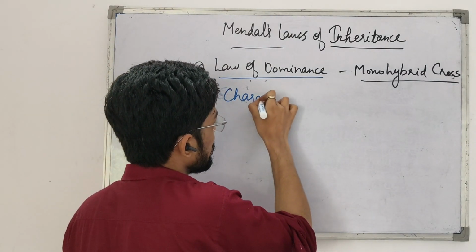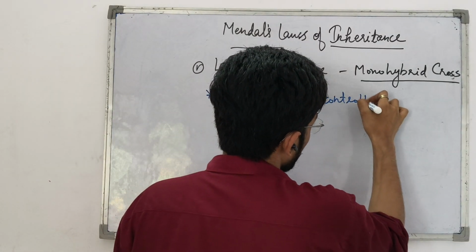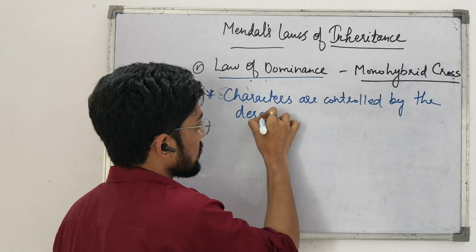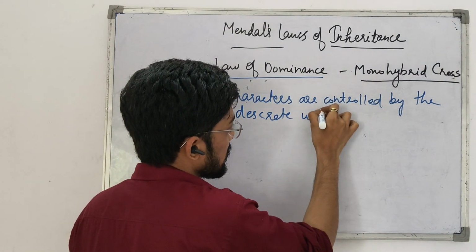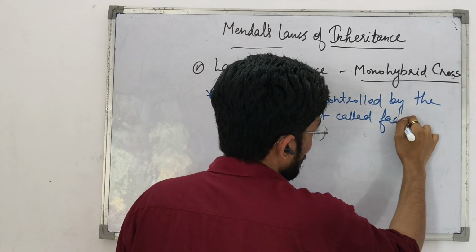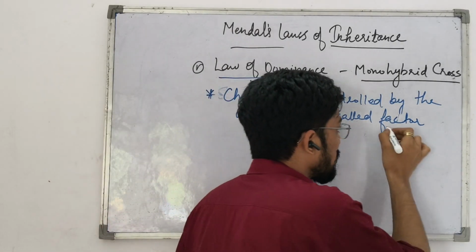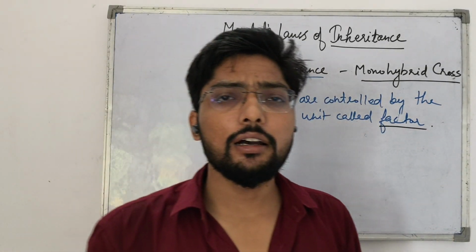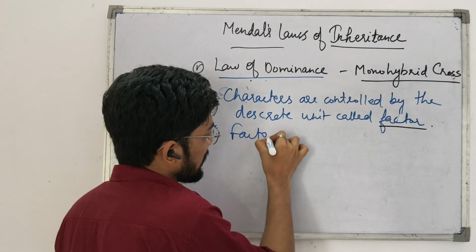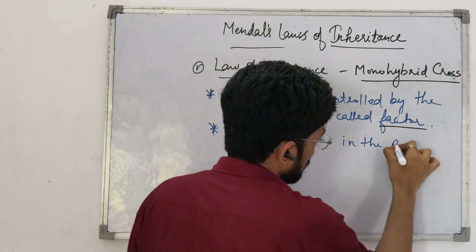the discrete units called factors. Characters are controlled by the factors, and these factors occur in pairs.